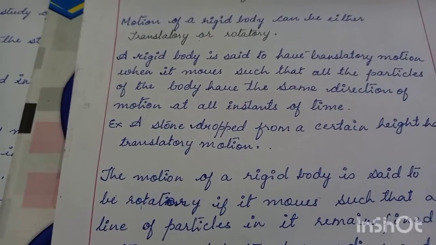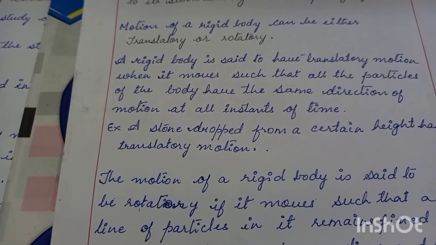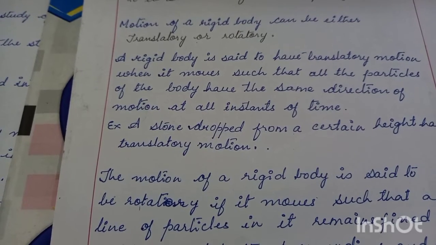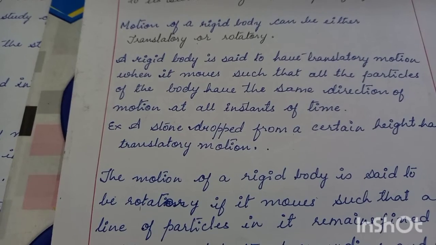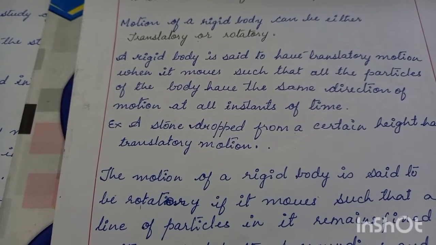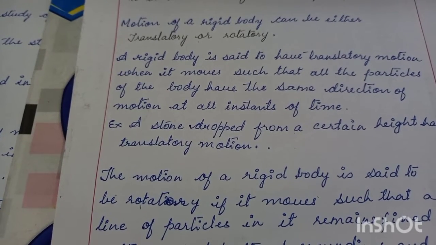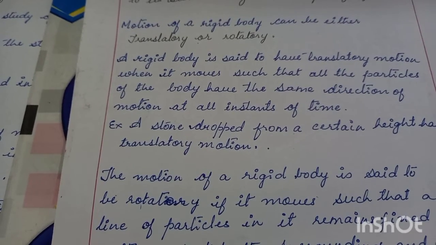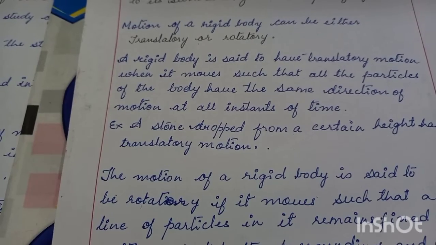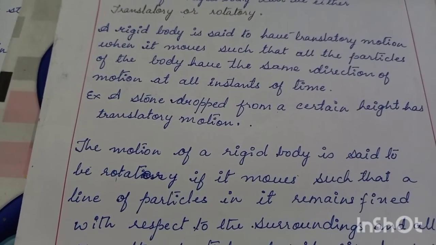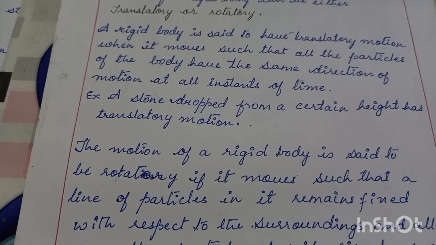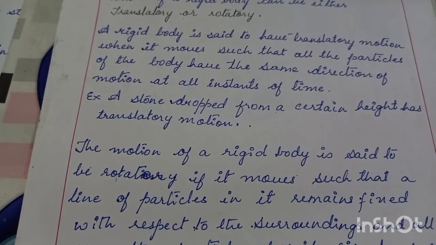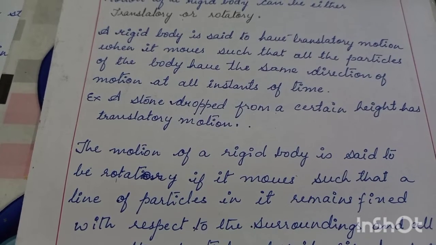Okay students, let us see the types of motion of a rigid body. The motion of a rigid body can either be translatory or rotatory. There are two main types of motion of a rigid body, translatory or rotatory. A rigid body is said to have translatory motion if it moves in such a way that all the particles of the body have the same direction of motion at all instants of time.